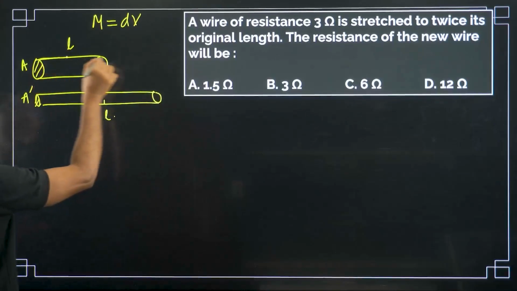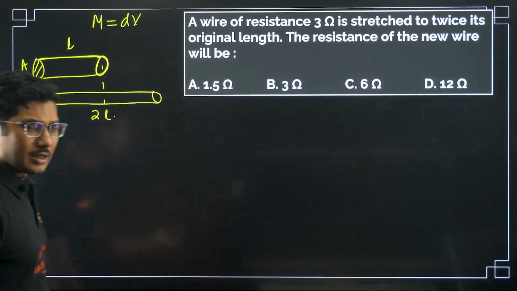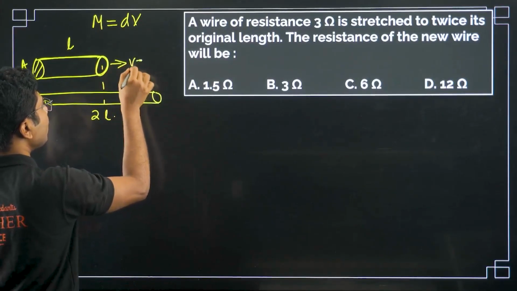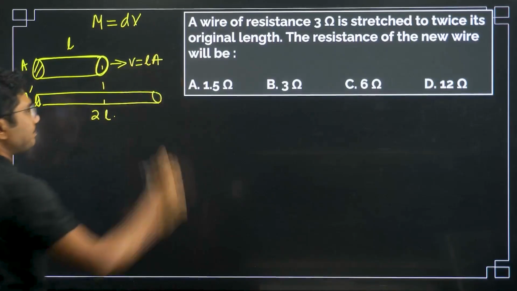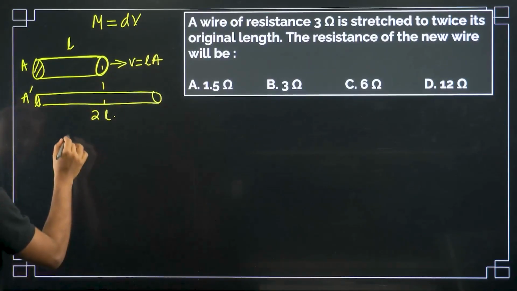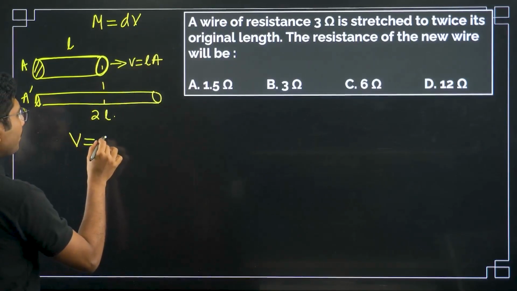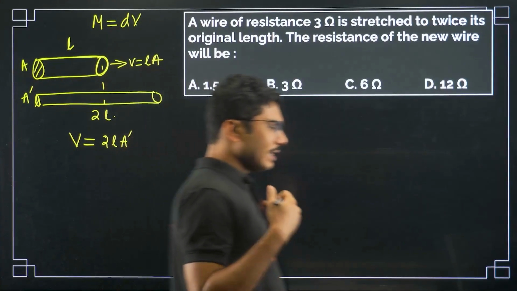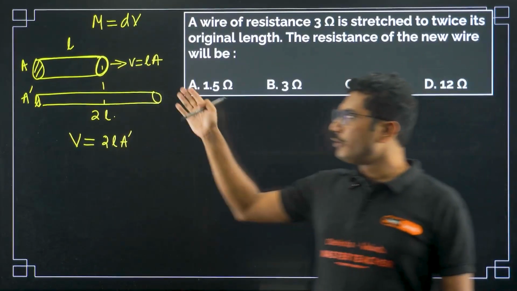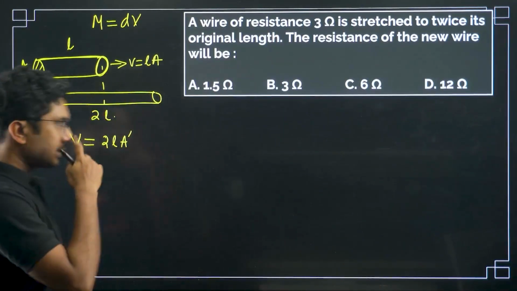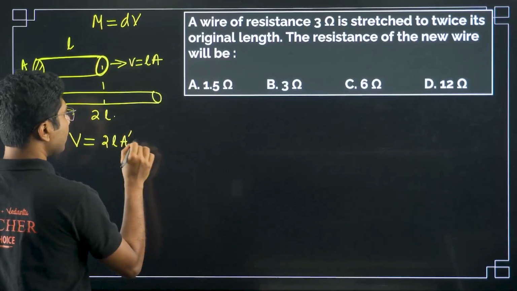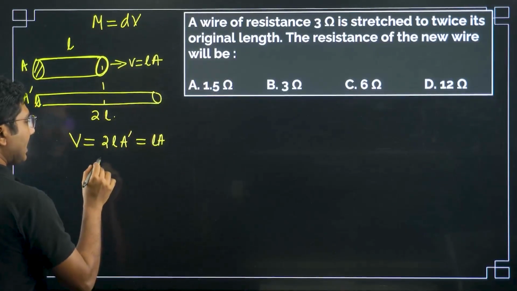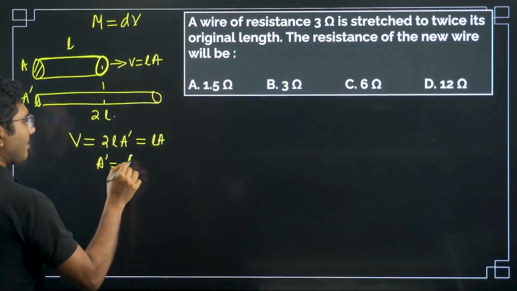So this is a cylinder. We are assuming a cylinder for easier understanding. What will be the volume of this? Volume should be length into area, L into A. Similarly, in this case, the volume should be 2L into A dash. Now, as I said, volume is not changing. The temperature is constant, so volume is not changing. So you can say that this is nothing but L into A. So the area will basically become half.